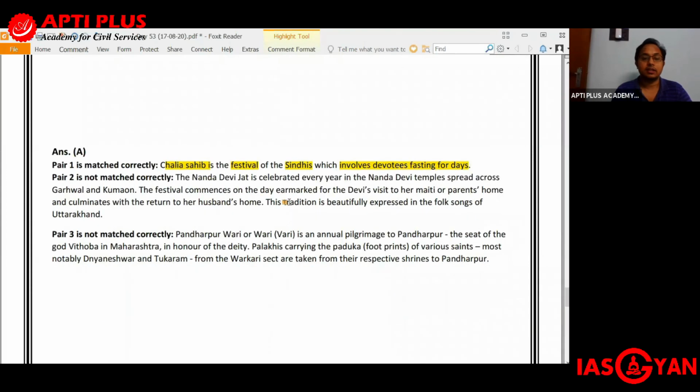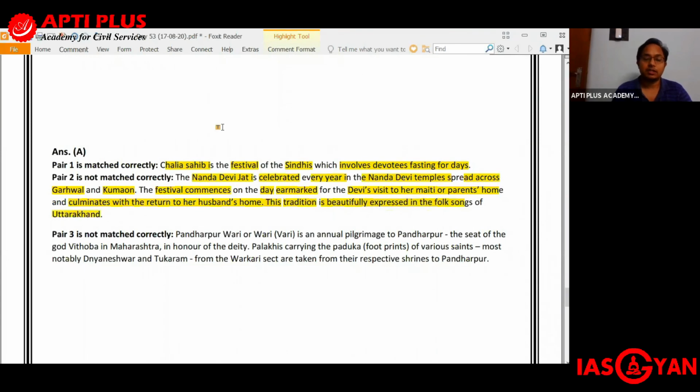Coming to the second festival that we have, that is Nanda Raj Jat Yatra. In the Nanda Raj Jat Yatra, we get to see the Nanda Devi Jat. It is celebrated every year in the Nanda Devi temples, which are spread across the Garhwal and the Kumaon, so mainly in Uttarakhand. The festival commences on the day which is earmarked for the Devi's visit to her Maiti or the parents' home, and it culminates with the return to her husband's home.